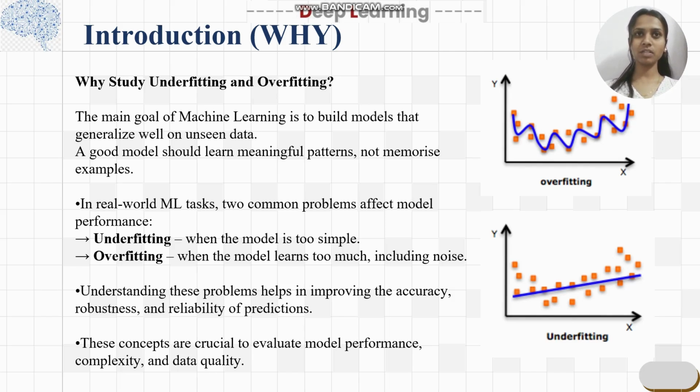So let's see what underfitting is exactly. When the model is too simple, it leads to underfitting, and when the model is too complex and the data is too simple, we get overfitting. Understanding these problems will help us improve the accuracy, robustness, and reliability of the predictions. These concepts are crucial to evaluate the model performance, complexity, and the data quality.